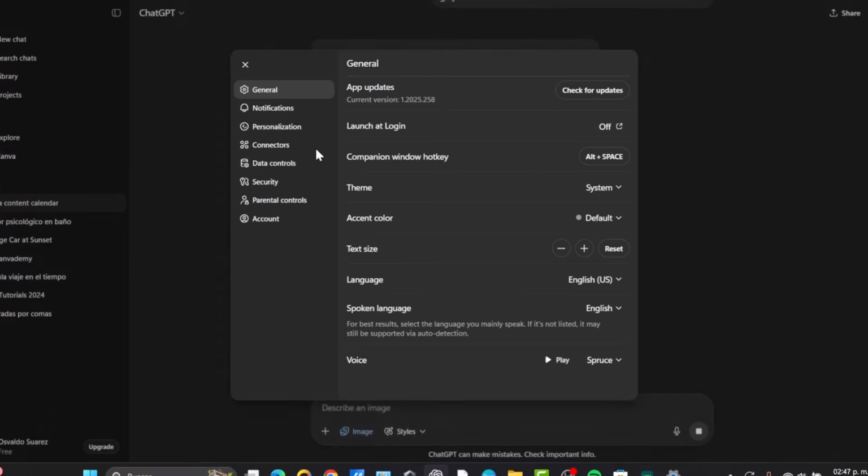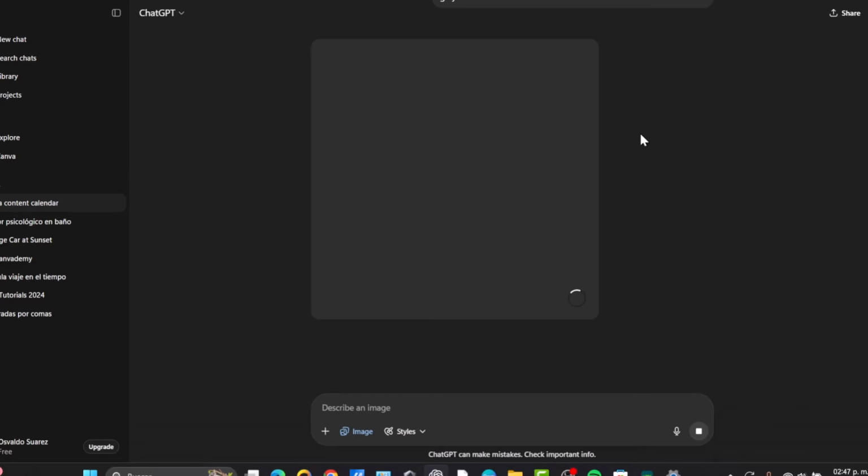Try to focus only on the personalization tool, which I think is going to be really awesome directly here in ChatGPT. Take your time to check out all of these elements directly here in ChatGPT.